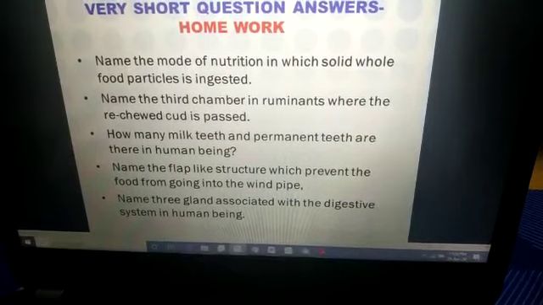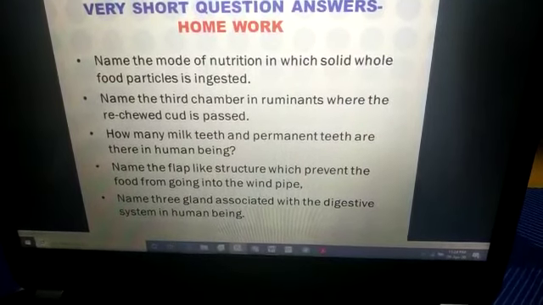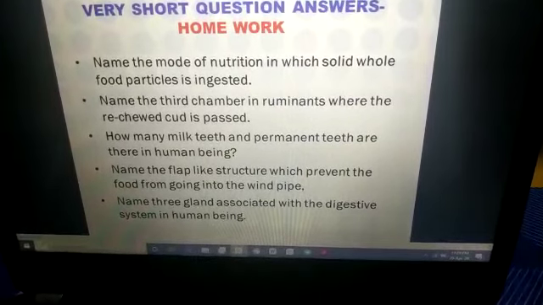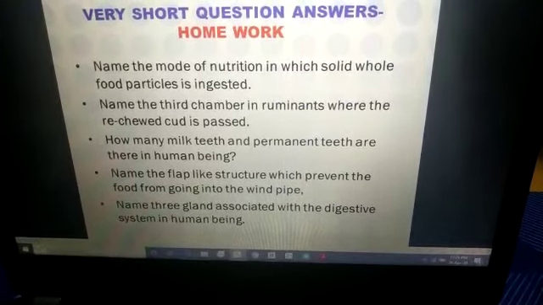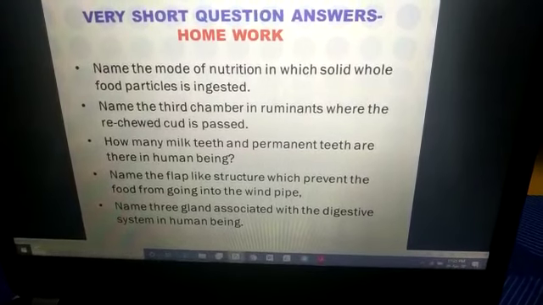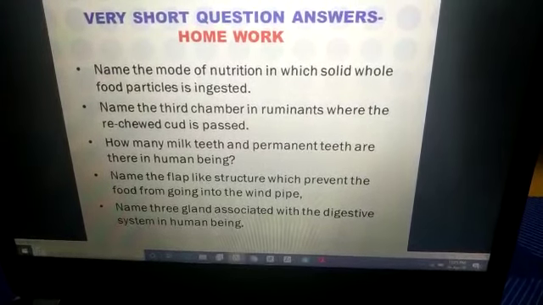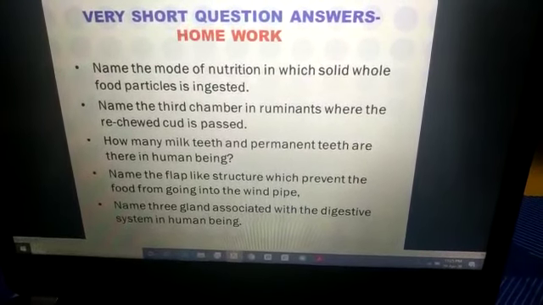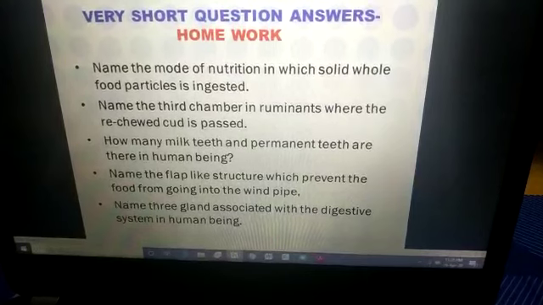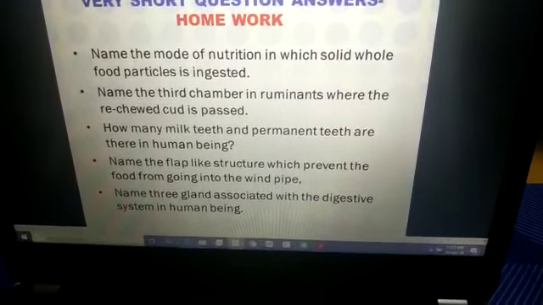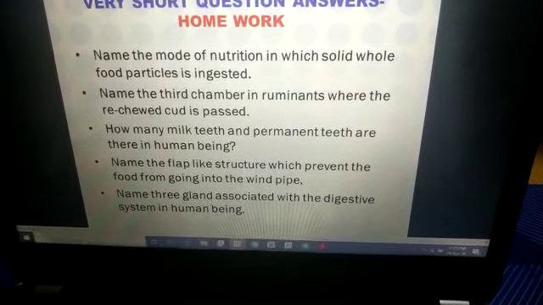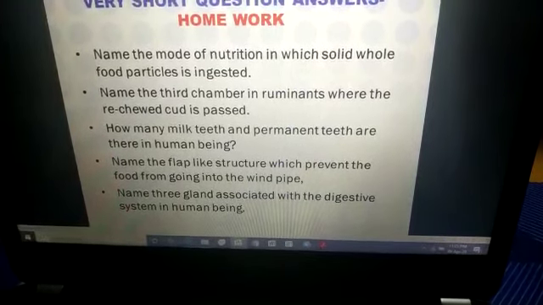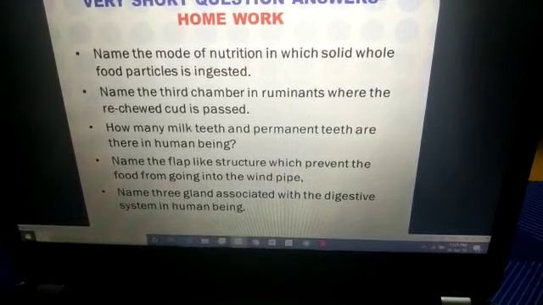Now name the 3 glands associated with the digestive system in human beings. Let me tell you the meaning of glands. Glands are like sacs from where some secretion comes out. Whatever secretion comes out during digestion, like the pancreas secreting pancreatic juice, the liver secreting bile juice, and salivary glands secreting saliva.